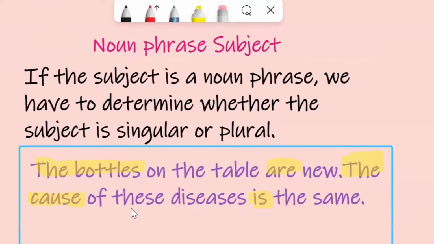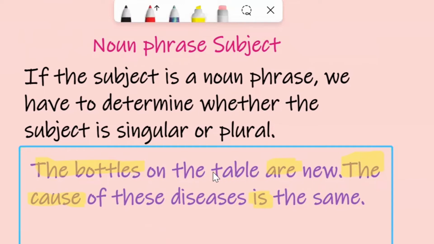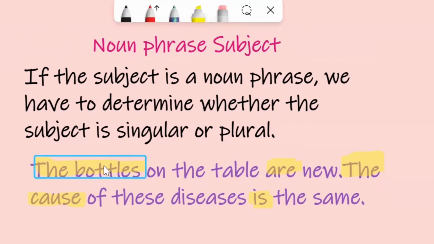Like what? If I say, the bottles on the table are new. What about the bottles? The bottles on the table, all of this is the noun phrase. It starts with the noun, that is the bottles. This is the key noun here. This is the key part, the noun, the subject. Bottles is plural, so it takes a plural verb form, are.